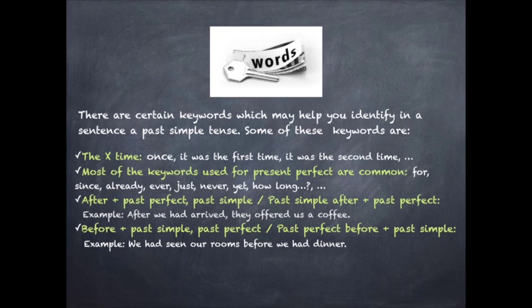there will be no comma. In those subordinate clauses with before, we find the opposite situation. A verb in the past simple would follow the time connector before, and a verb in the past perfect would be in the main clause. In the example, we had seen our rooms before we had dinner. We can see how it works. As in the previous example, we could have placed the time clause at the beginning of the sentence, but in that case, we must write a comma at the end of the time clause. Before we had dinner, we had seen our rooms.